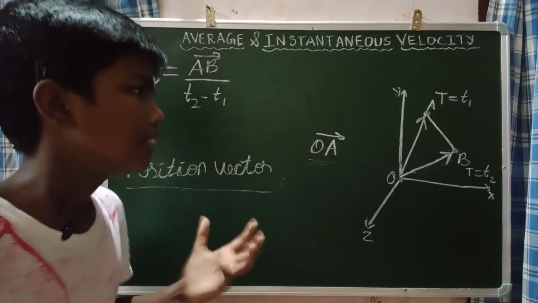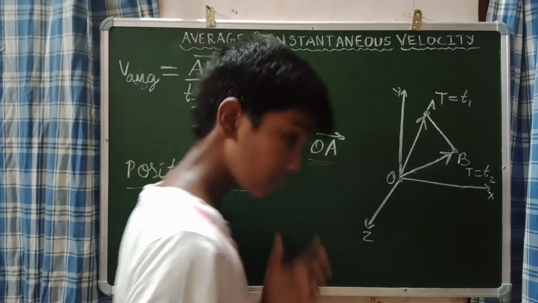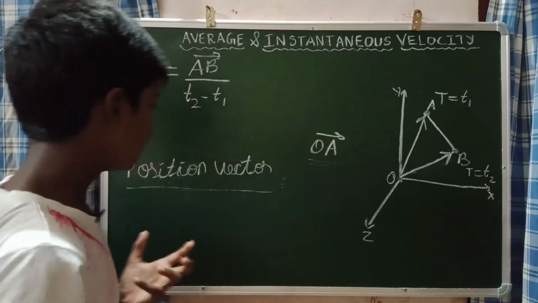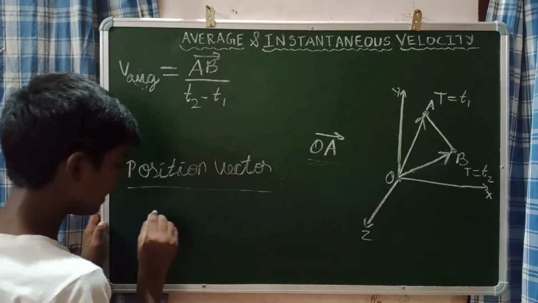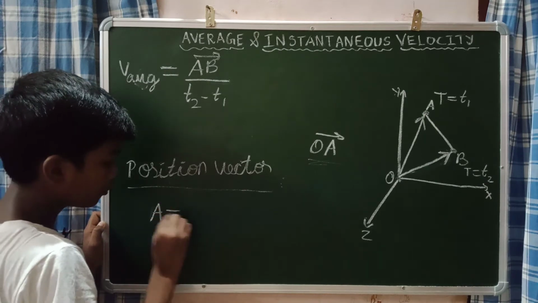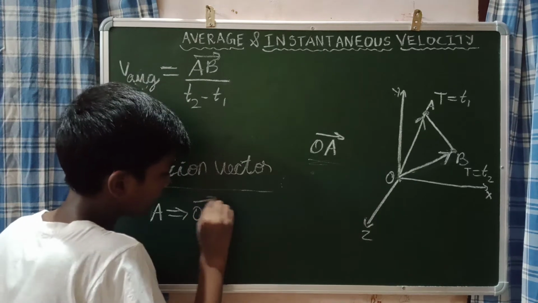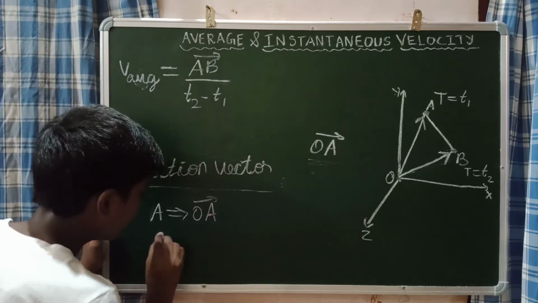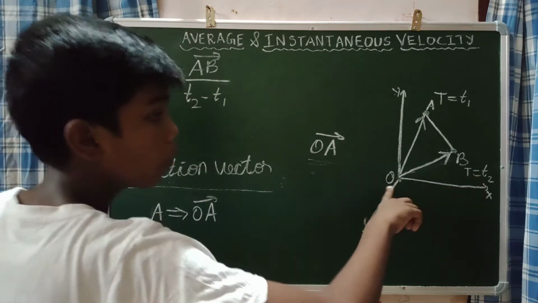Understand this? Now, a very important thing. As I told, the position vector of point A is equal to the OA vector, and the position vector of point B is equal to the OB vector.